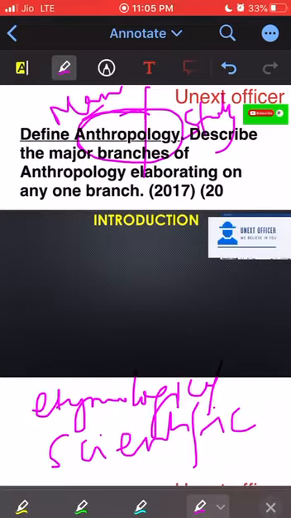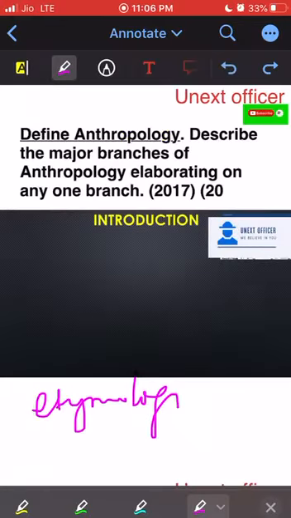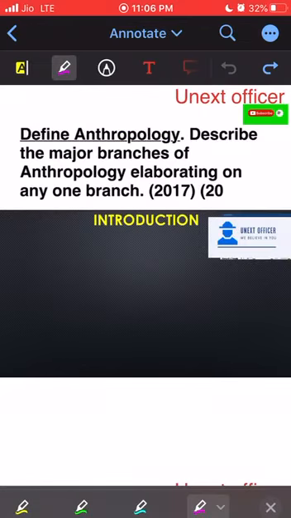But this etymological meaning was very much criticized because it was gender biased. The women's liberation movement in USA in the 1960s and 70s projected this meaning as quite gender biased. Science of man, why not female then? Where do women go?